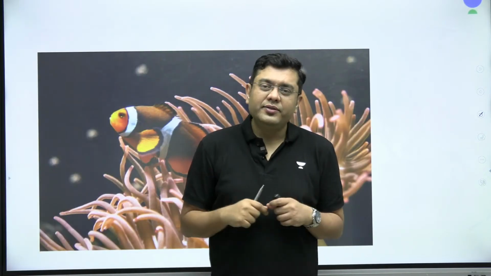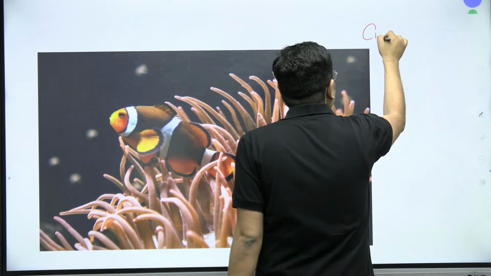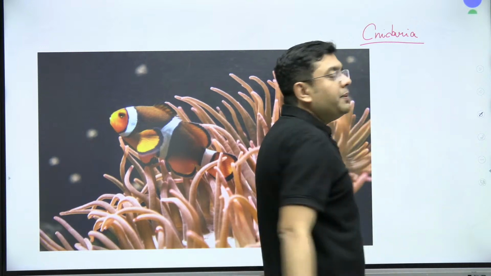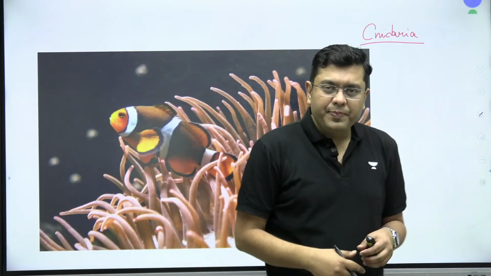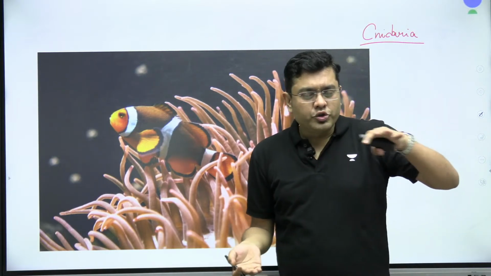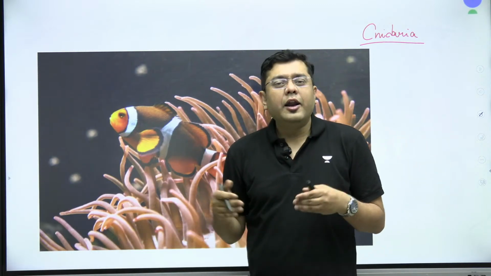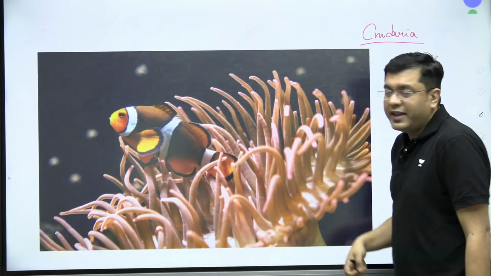Now, when we talk about sea anemones, what are these? These are marine species which come into the category of Cnidaria. That is, they can be considered close relatives of corals, jellyfish, etc. And they are found at various different depths, from very close to the tidal waters to a depth of even around 5,000 to 6,000 meters from the sea level.